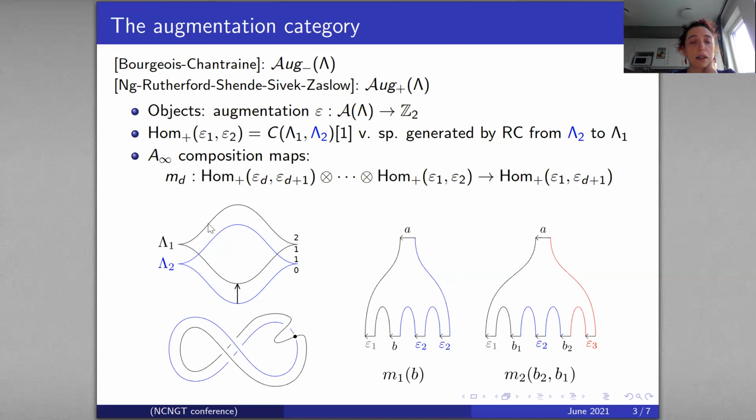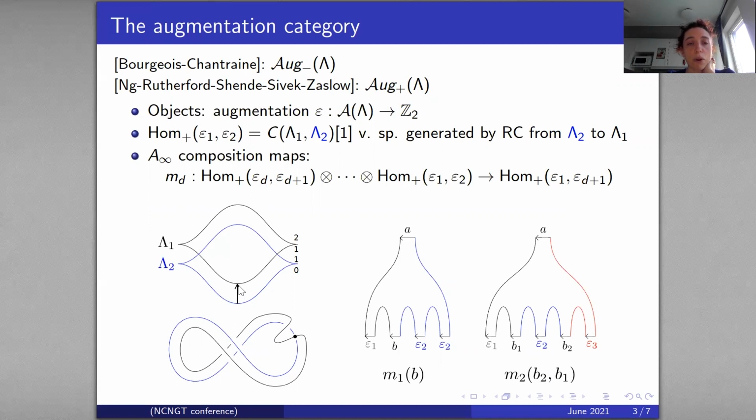So I take a Morse function on lambda 1 in order to perturb it and get a finite number of Reeb chords. I take a Morse function on S1 on this Legendrian with only one maximum and one minimum. And this Morse maximum and minimum will become some small Reeb chords that are given by those two intersection points in the Lagrangian projection, or by some small chords in the front projection.